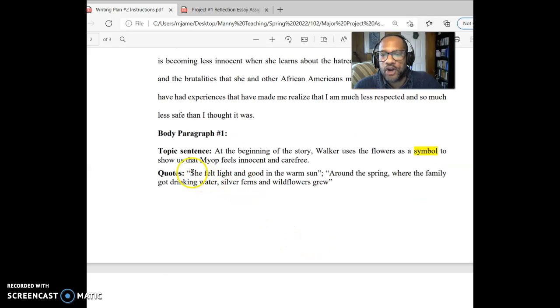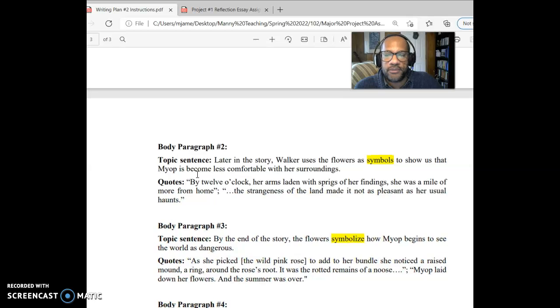I've got a quote from the beginning of the story, and once that part is done, I can move on to body paragraph number 2. Later in the story, again, see how that differentiates from the other. We know that this is a different paragraph because I'm going to be talking about stuff that's going to happen in the middle of the story. So later in the story, Walker uses the flowers as symbols. Again, I'm still talking about symbols, right? It's in all of the paragraphs. That's why I've highlighted this here. Remember to talk about it all the way through.